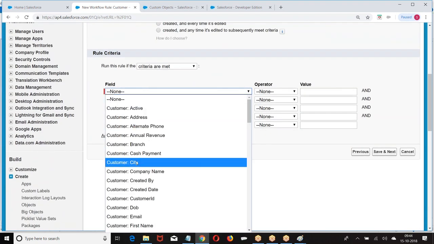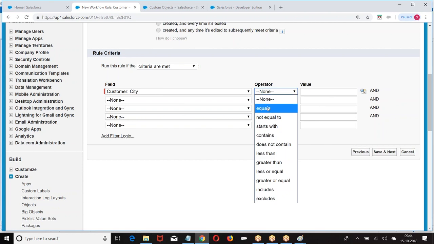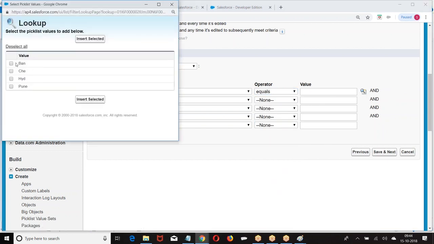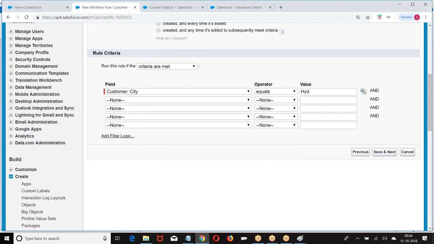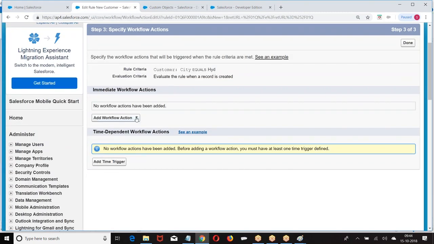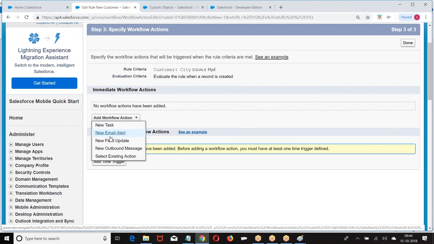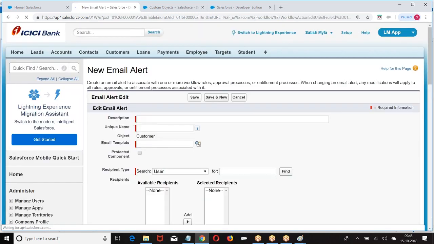When a new customer is created, the city equals Hyderabad. Perform the action. What is the action? You want to create a new email template or choose any one of the existing? I want to create a new email, create an action.